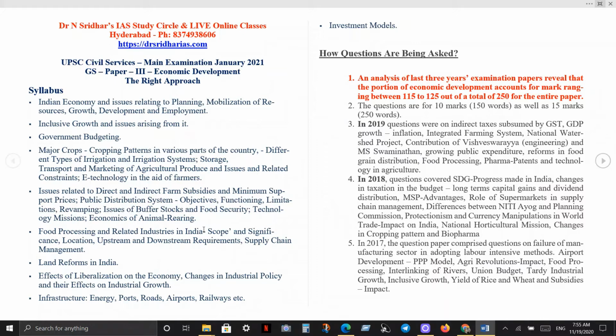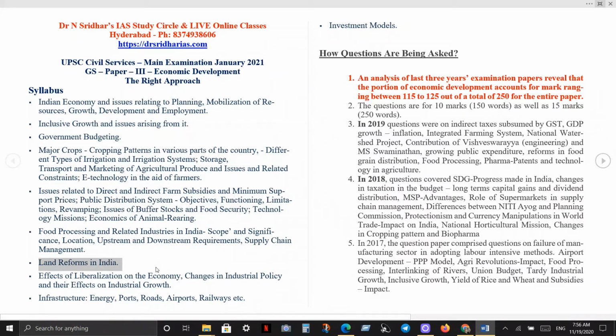Then the PDS, the One Nation One Card scheme is also being implemented because of COVID. That is also a very good development. There may be questions on schemes that are related to COVID and that come under the syllabus. Food processing, mega food parks, what are the developments and all that. Supply chain management in the time of COVID is also important.